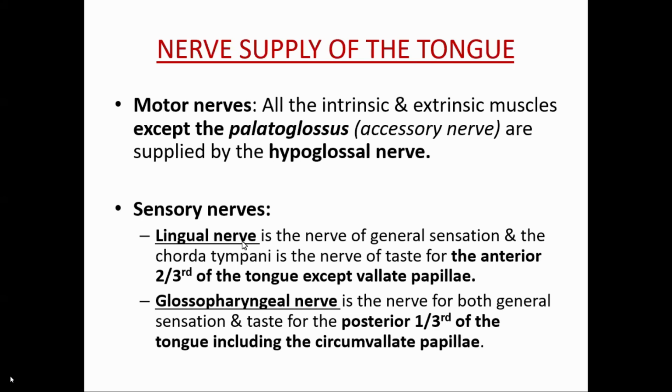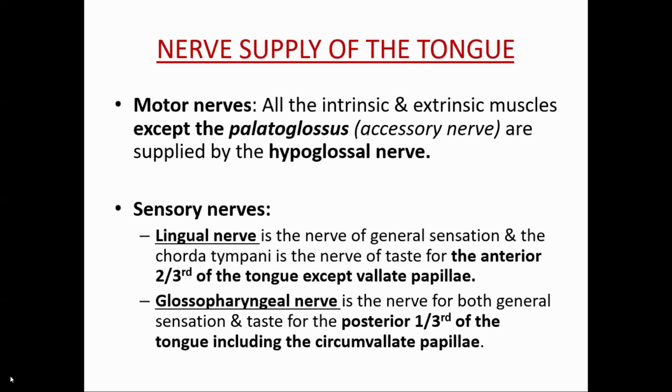Now the sensory innervation. The lingual nerve carries the general sensation of the anterior two-thirds of the tongue except the circumvallate papilla. Remember, the chorda tympani is the pre-trematic nerve.